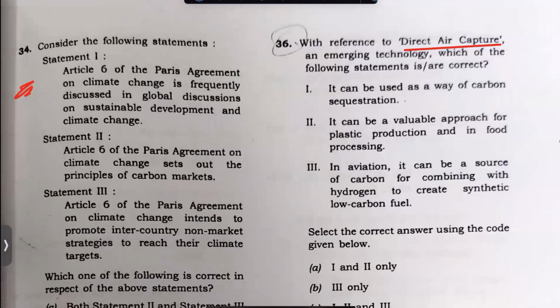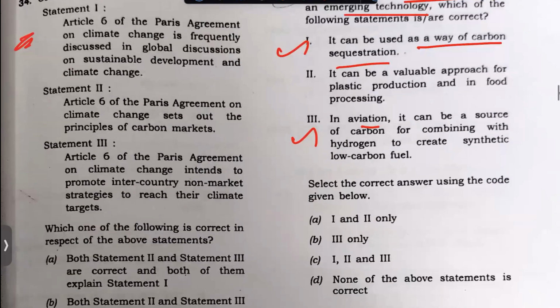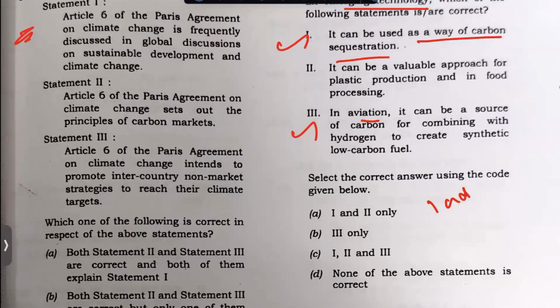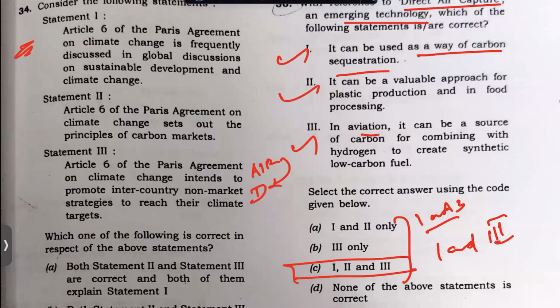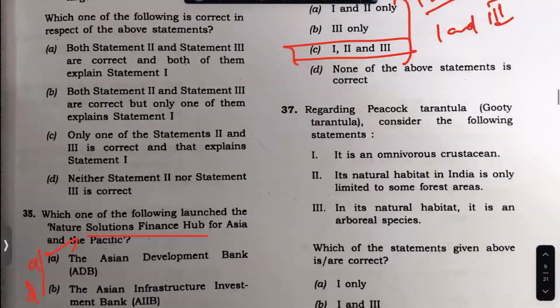Direct air capture as an emerging technology, directly meaning you can directly capture the air. This is true. In aviation, source of, true. 1 and 3 I know. You are directly capturing the air. So when you capture the air directly, you can use it in the aviation sector. You can use it for carbon sequestration. 1 and 3 I know. Here if you see, 1 and 3 only is not an option. The only option is this, so we can take it as C. So I'm not going to use it as an easy question.